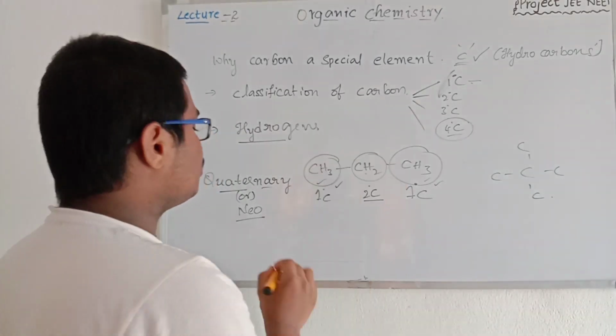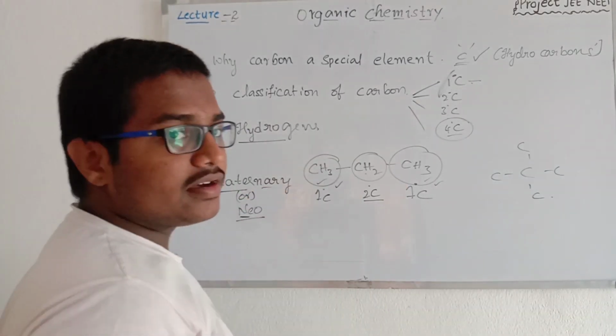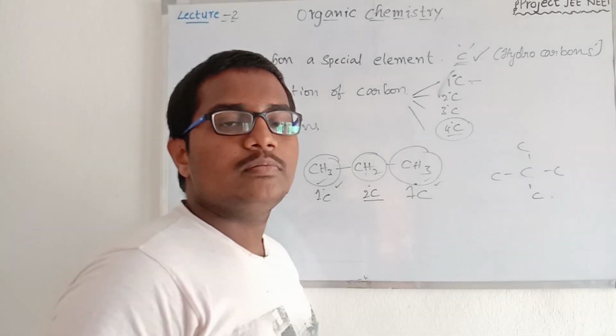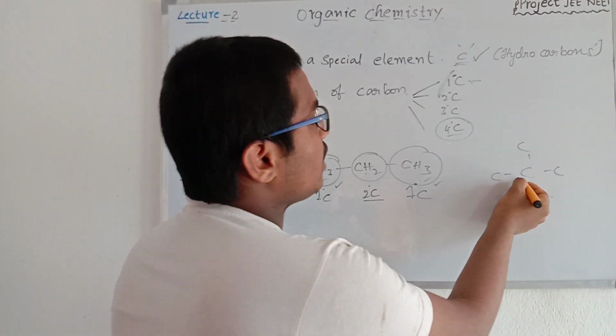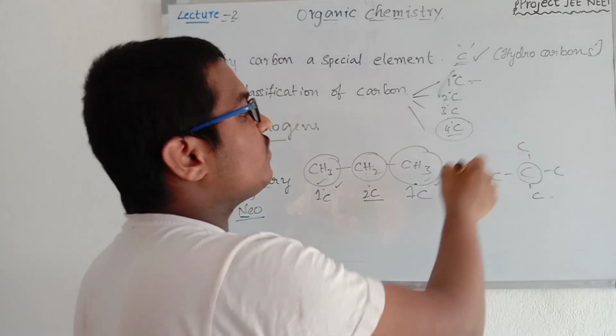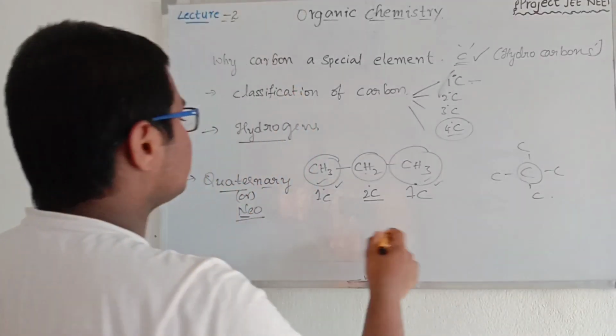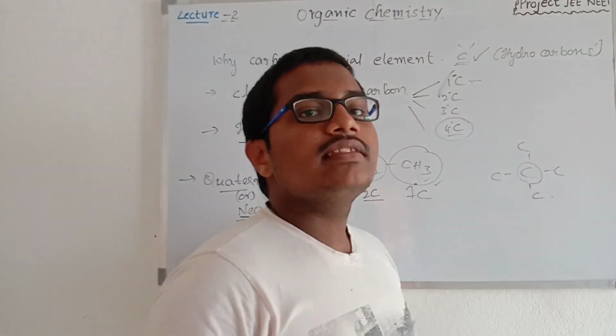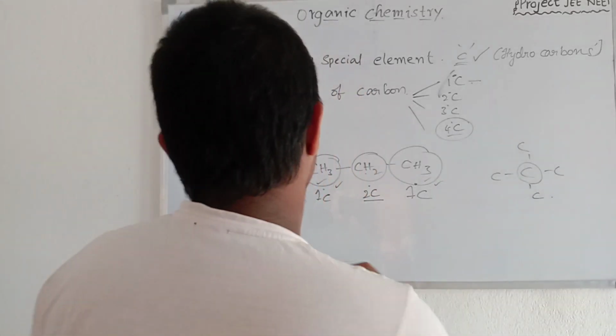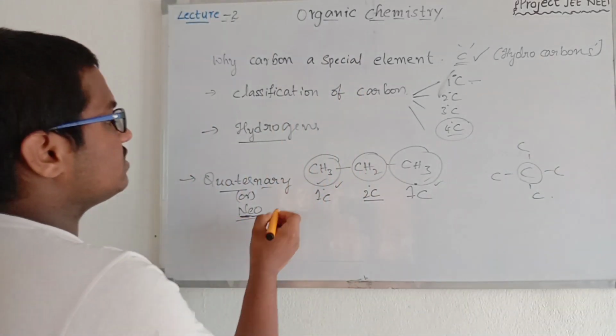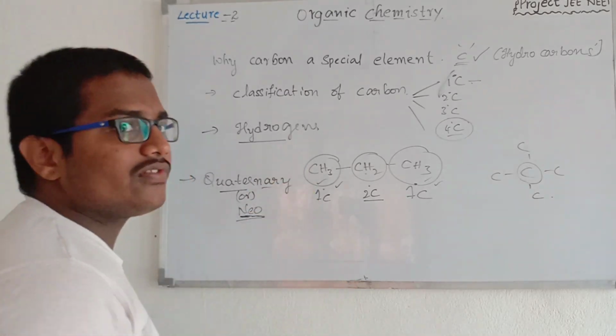But there is no existence of quaternary hydrogen or neohydrogen, because if a 4 degree carbon is bonded to 4 other carbons, then there is no space available to bond to hydrogen. That's why there is no existence of quaternary or neohydrogen. This is the main point of the classification of hydrogens.